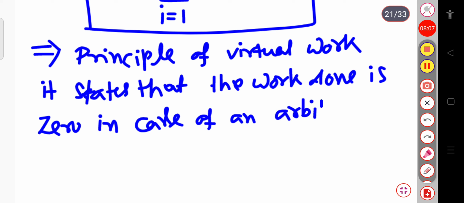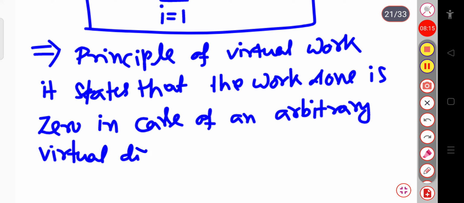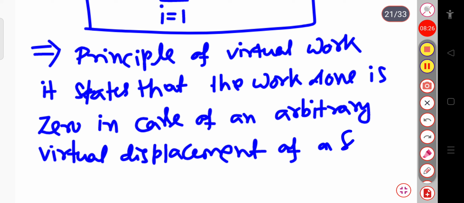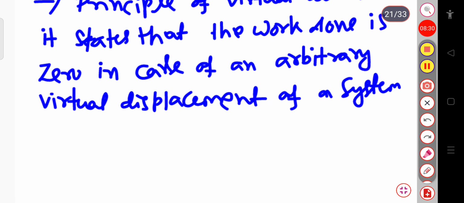If there is an arbitrary virtual displacement, then the work done will be 0, and the condition is that the system should be in equilibrium. So the work done is 0 in case of an arbitrary virtual displacement of a system from a position of equilibrium.